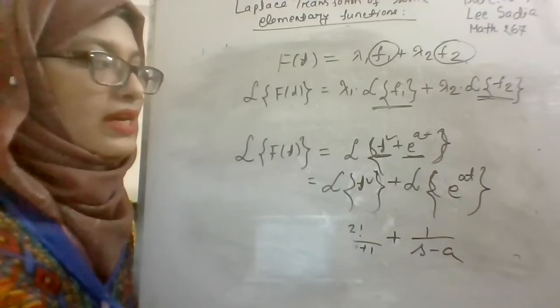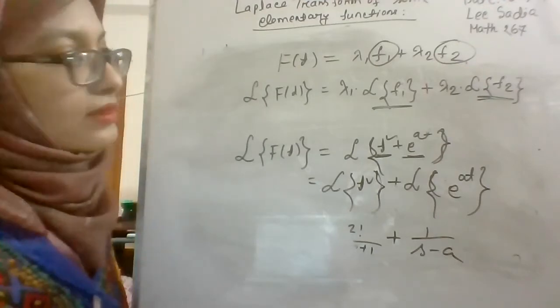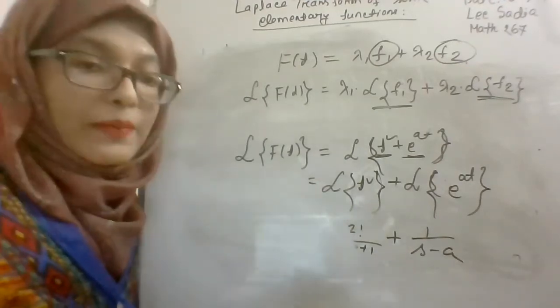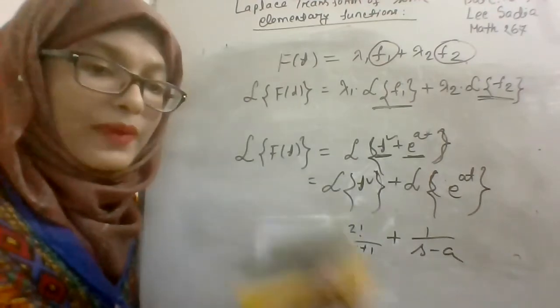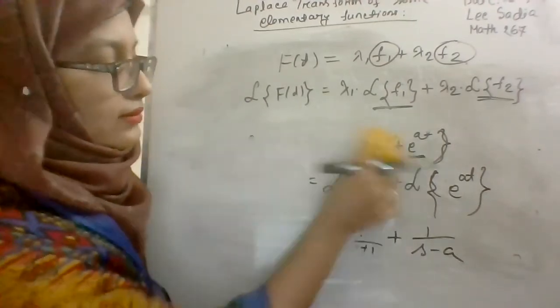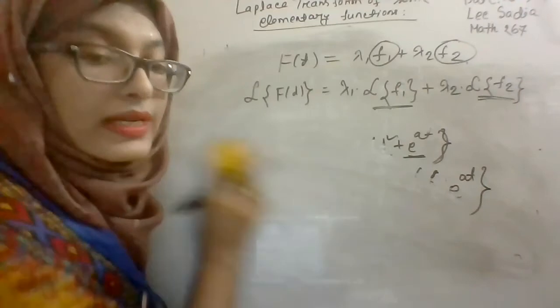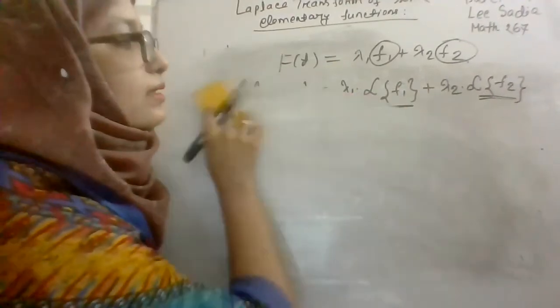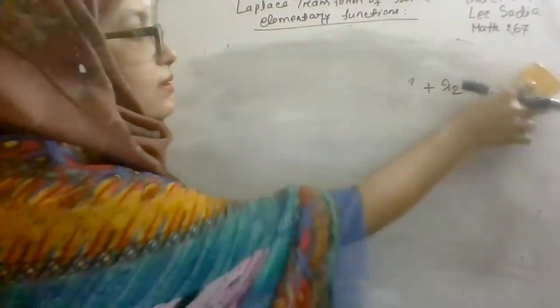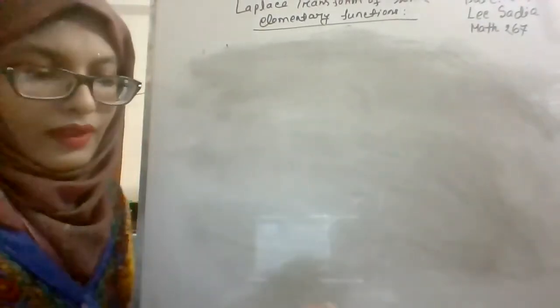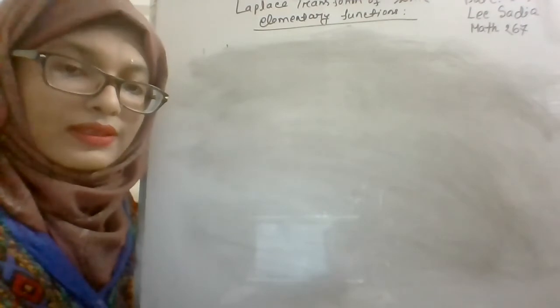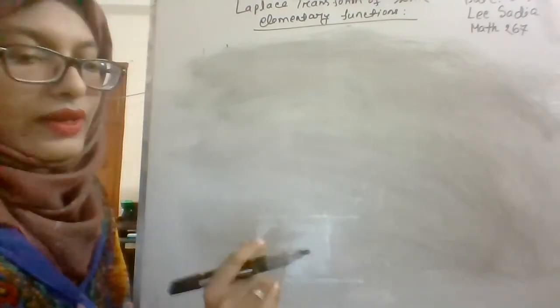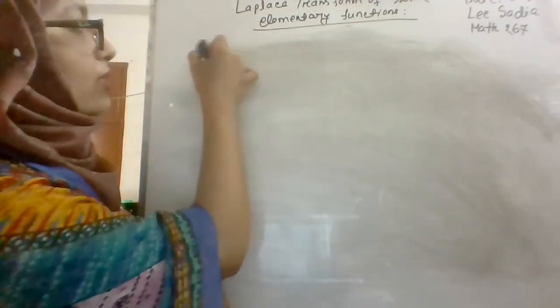Yes, t square plus e to the power at, it is your given function. And you have to find the Laplace transform of each part particularly. And this property is known as the linearity property. Okay, is there any confusion about this one? No. Okay, so now we will go for the second one.